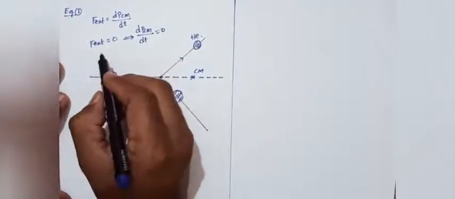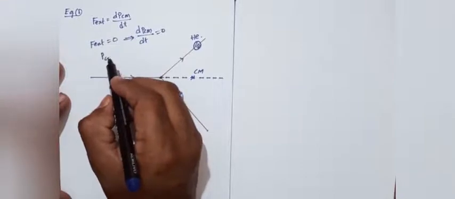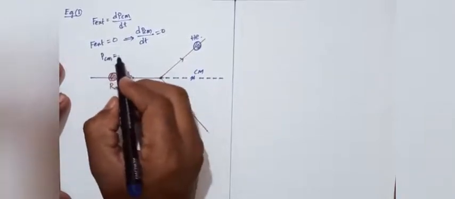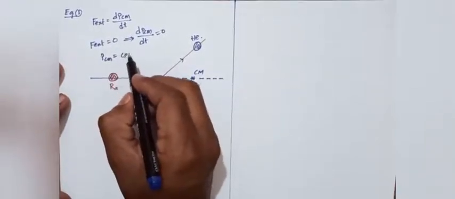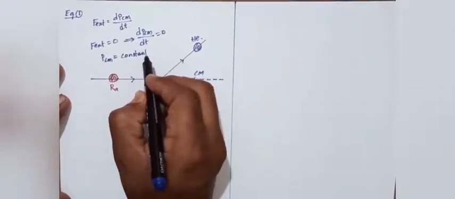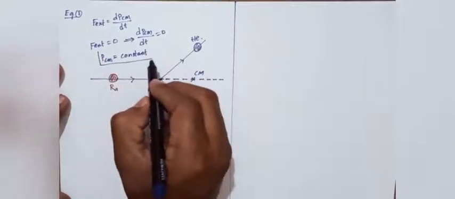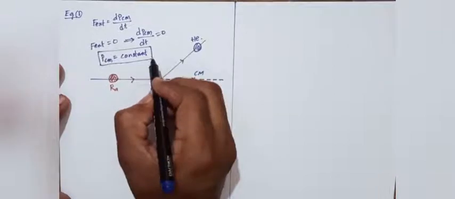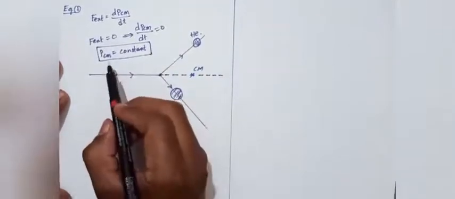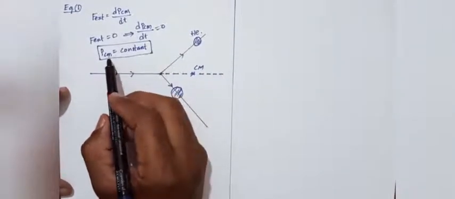From this equation, the momentum of the center of mass is constant, in the x, y and z directions.